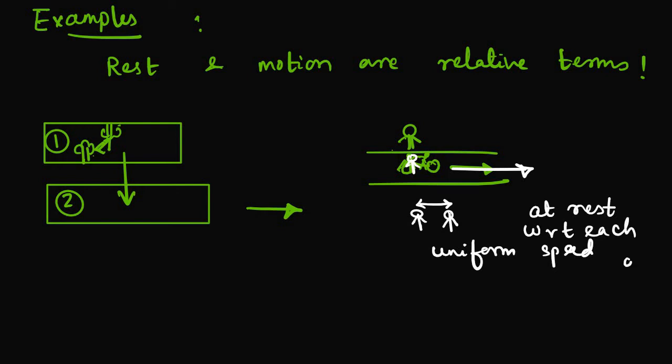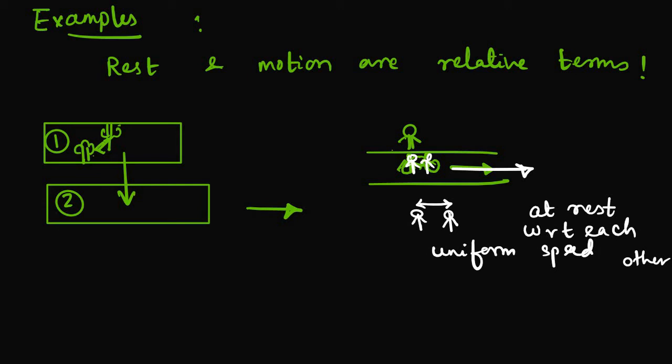You must understand this. Now, for these two boys, you appear to be at rest. For you, these two boys are in motion. But for each of them, if you think, as they are traveling at uniform speed and along a line, it may happen that the person sitting next to the cyclist will think that they are at rest.